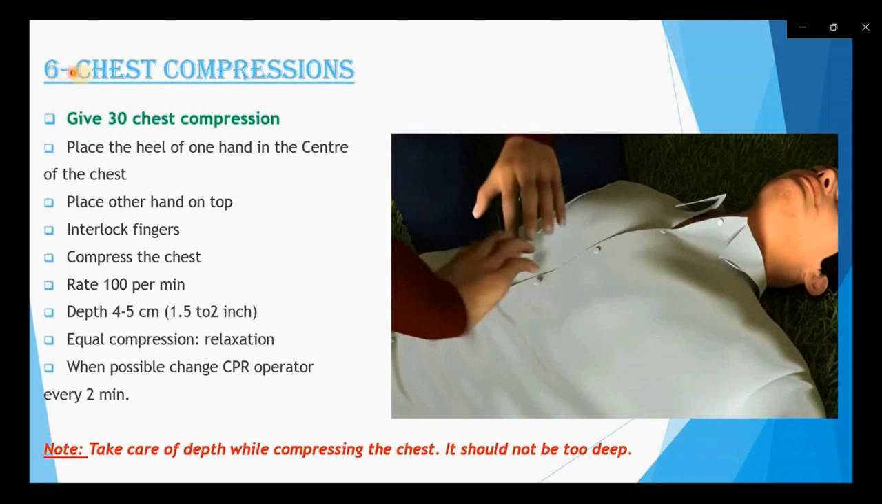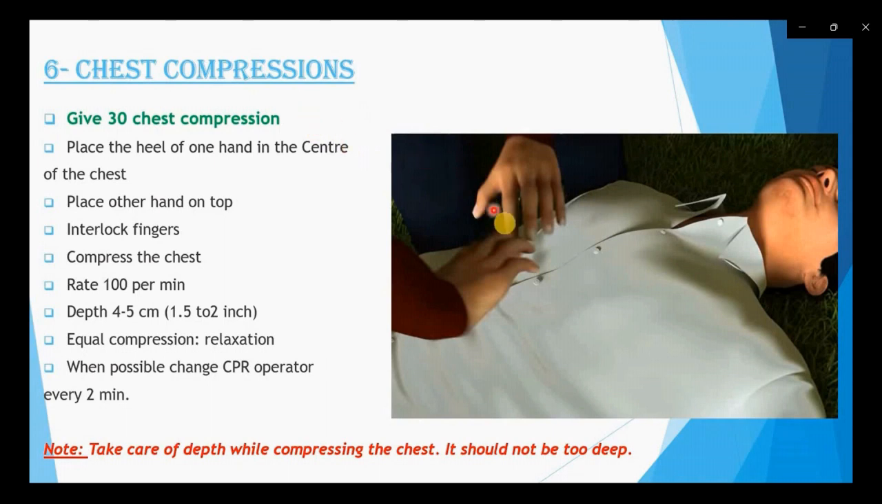So first is the chest compression. We have to give the chest compression by following these nine to ten points. First is to give 30 chest compressions. So friends, we have to follow this step. If the person is not breathing at all, if the heart is not pumping, and the person is not able to breathe properly, then we have to move on to this step, the chest compression. So we have to give 30 chest compressions. How will we give them? We need to follow these points.